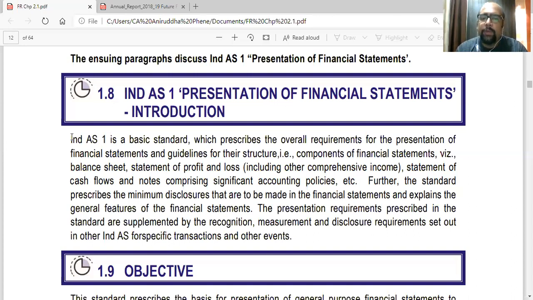For example, I told you in the assets, we have to classify as current, non-current. Similarly, in liabilities also we'll be classifying as current, non-current. Also, in profit and loss, we'll be having an additional part called other comprehensive income. When we add the comprehensive income to the profit for the year, we'll get total comprehensive income. Plus, we saw notes, which will give disclosures about various items in the financial statements, plus the various accounting policies we have followed.